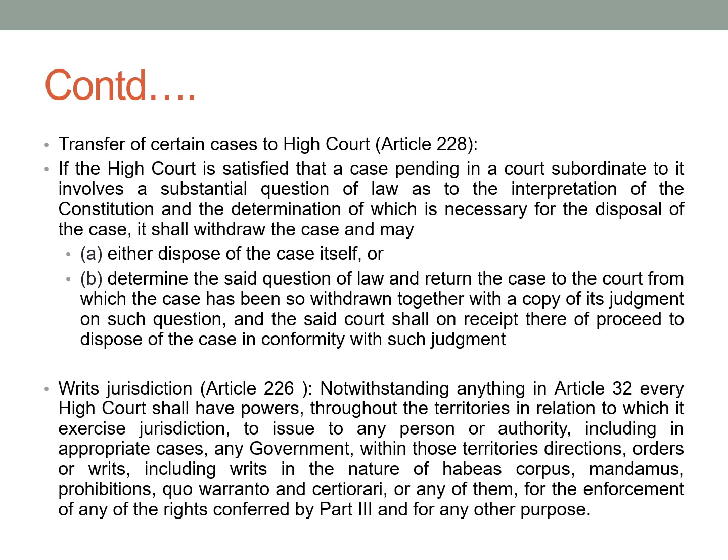Next is writ jurisdiction, Article 226. Notwithstanding anything in Article 32, every High Court shall have powers throughout the territories in relation to which it exercises jurisdiction to issue to any person or authority, including in appropriate cases, any government within those territories, directions, orders or writs, including writs in the nature of habeas corpus, mandamus, prohibition, quo warranto and certiorari, or any of them, for the enforcement of any of the rights conferred by Part 3 and for any other purpose.